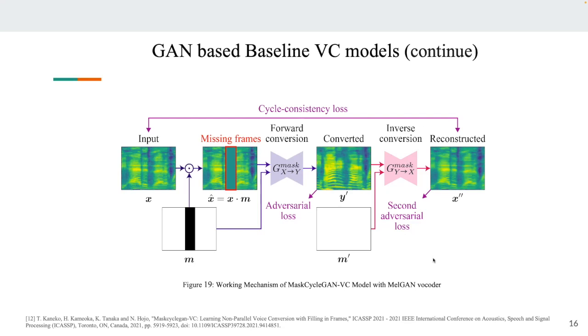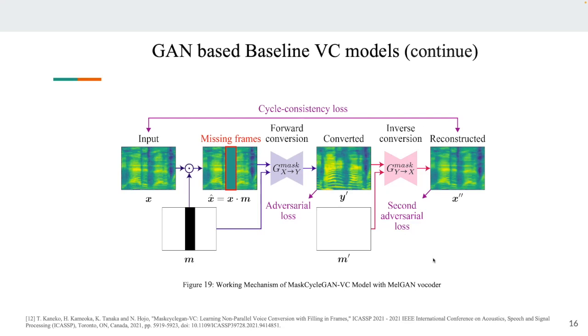So a mask is concatenated with the input, and the objective of the generator is to fill these blank parts with the target distribution. Again, so that the linguistic information does not get distorted, G Y to X reconstructs back to the X domain, and using the cycle consistency loss, it always tries to check whether distortion has happened or not.